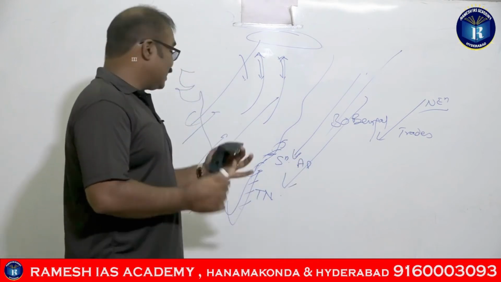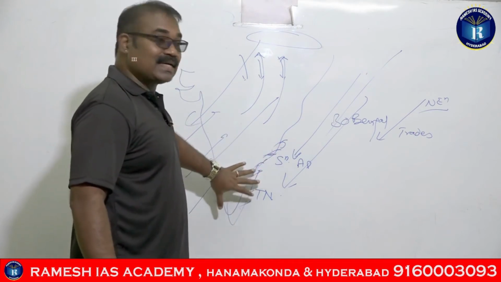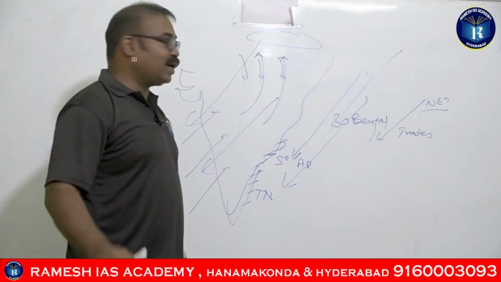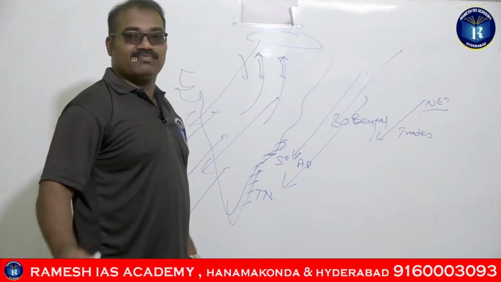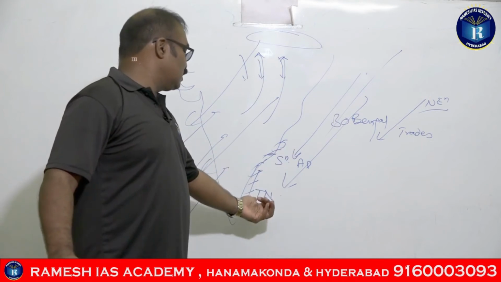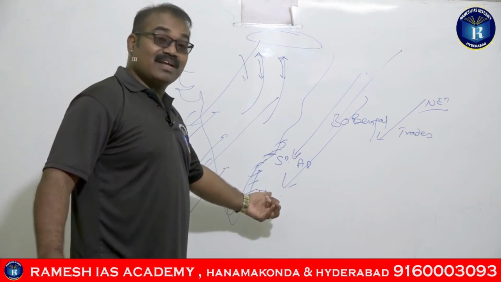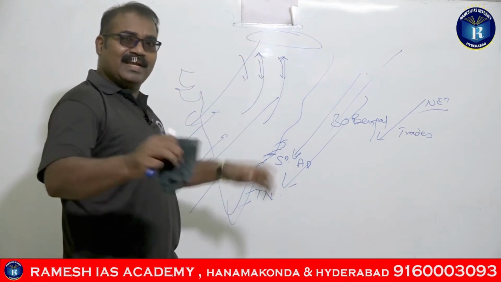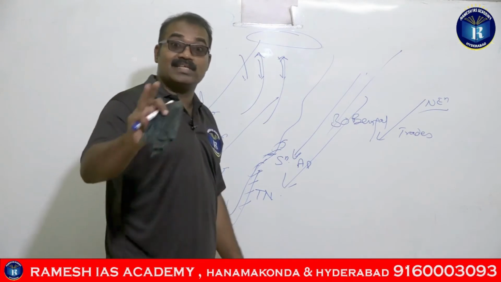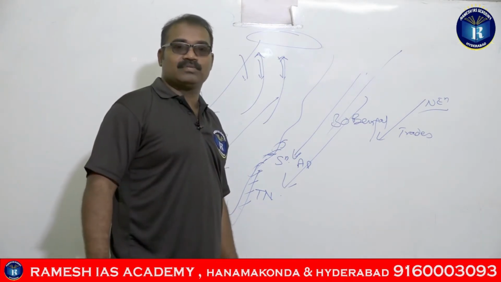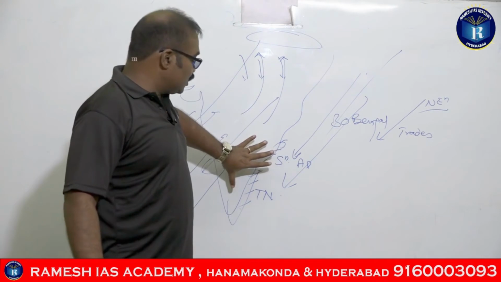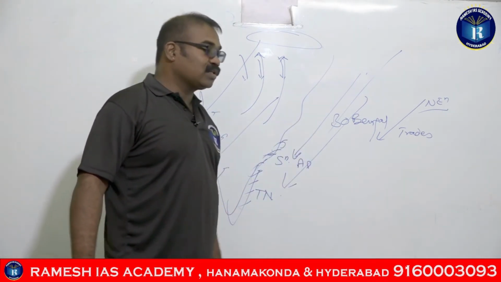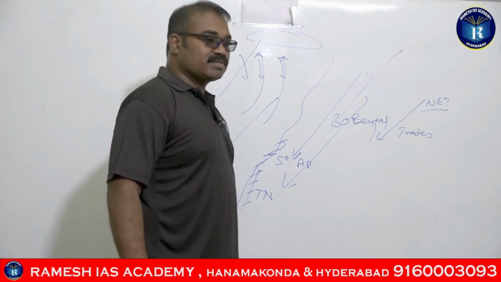So southern AP and Tamil Nadu get the rainfall from the northeastern monsoons, not the retreating monsoons, guys. If Tamil Nadu and southern AP had received rainfall because of the retreating monsoons, which are seen throughout India, then the entire India would have got the rainfall. No guys, so there is a wrong explanation given in the textbooks. The rainfall received in southern India and Tamil Nadu is because of the northeastern monsoons, right?